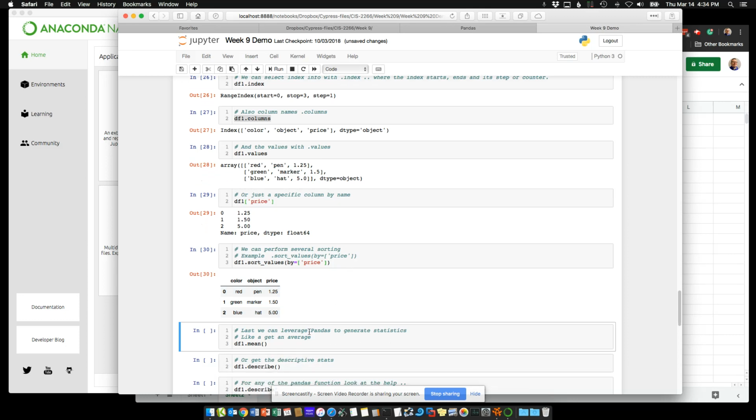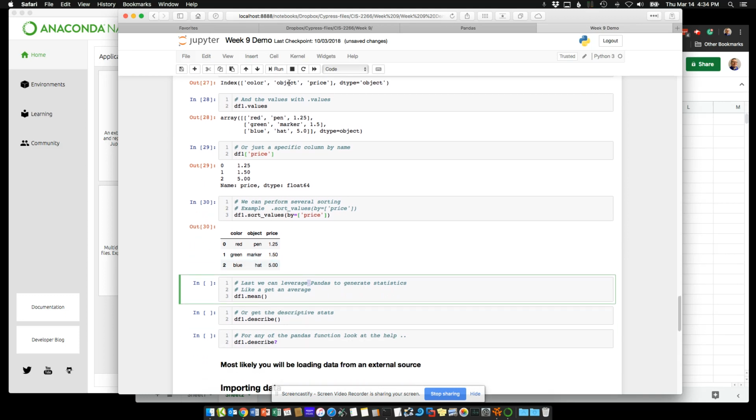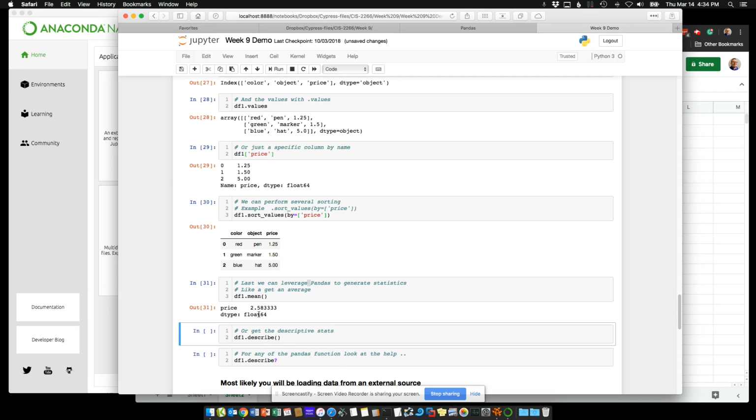We can also leverage Pandas to give us statistics. We can say just df.mean, and we get just the mean price. Again, that's mean, so we need to understand our stats. There's, I believe, median, max, and min, so you can do all those.